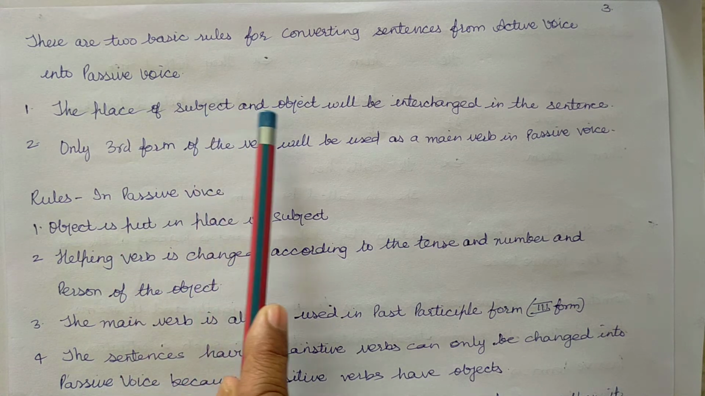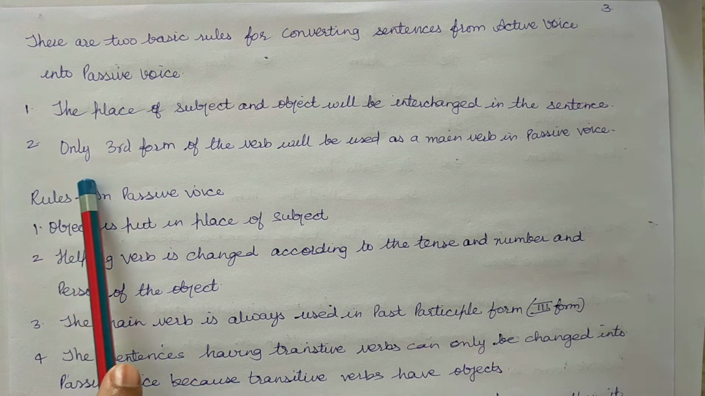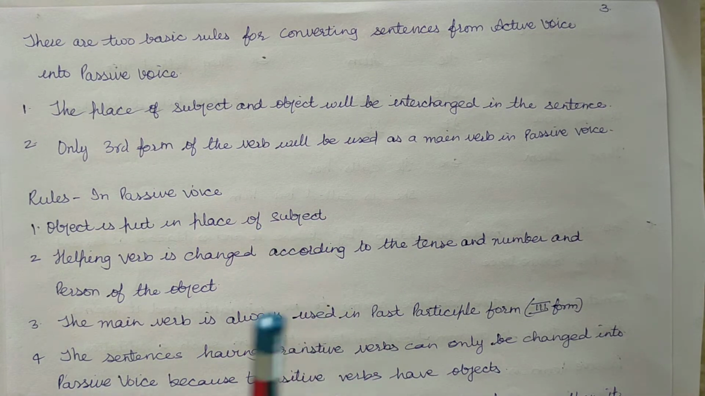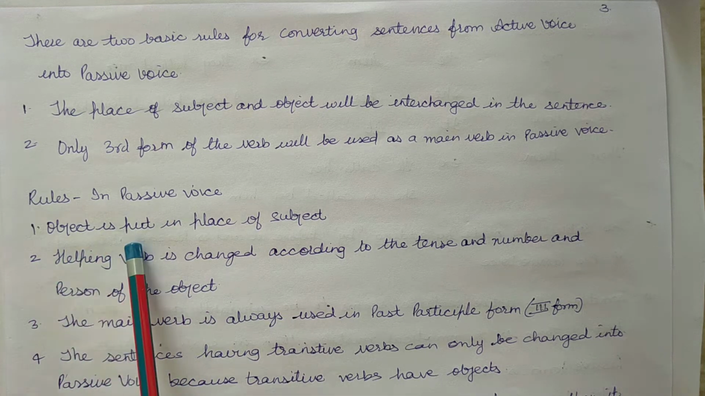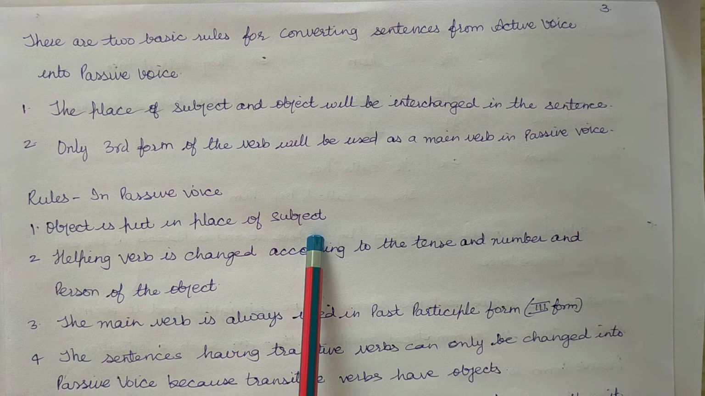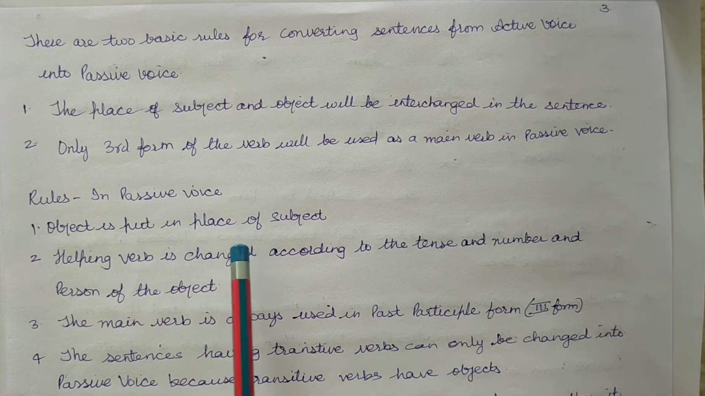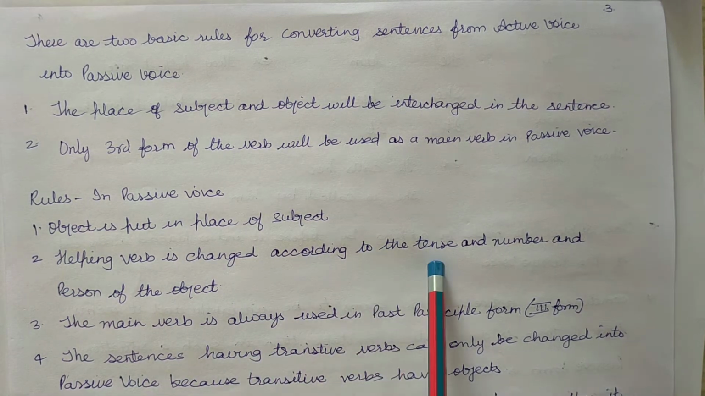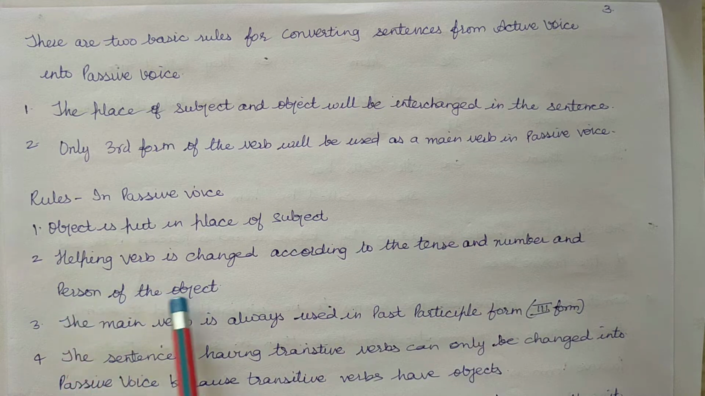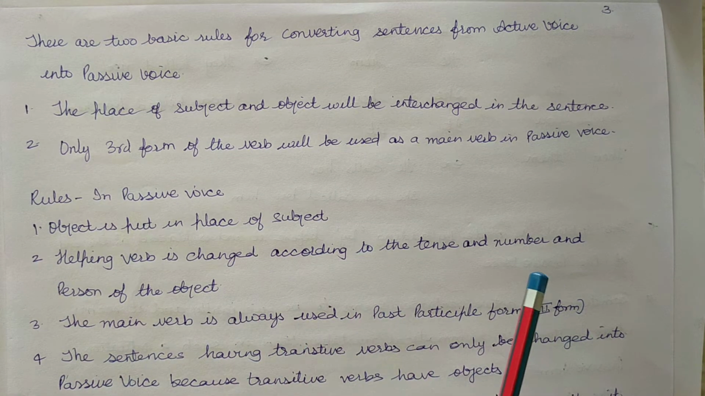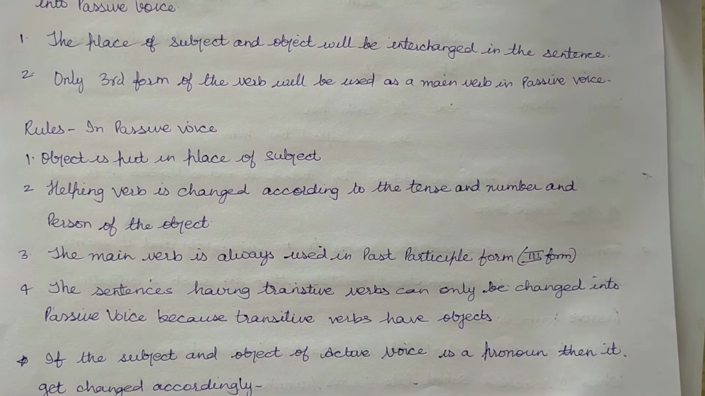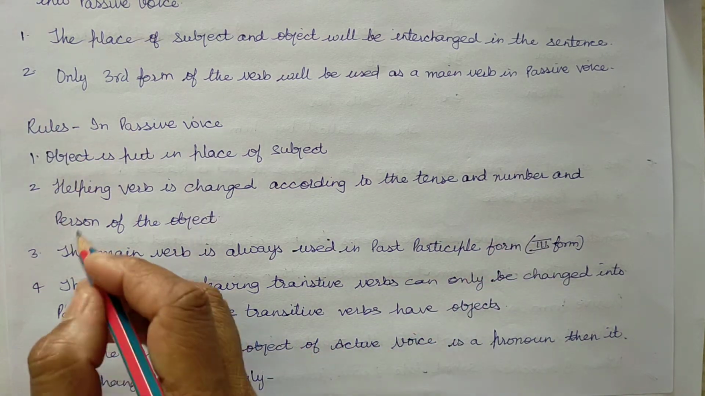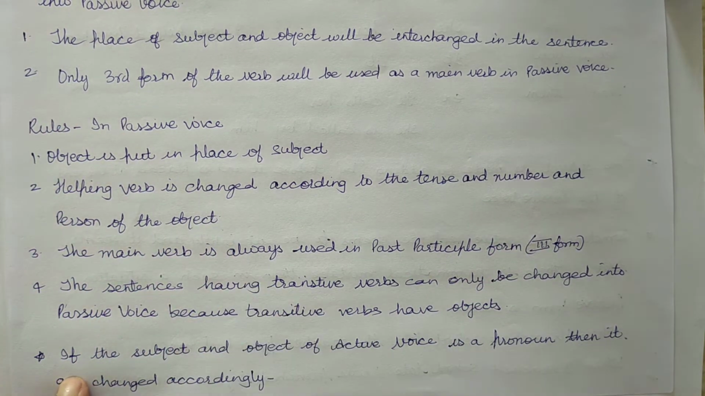The place of subject and object will be interchanged in the sentence. Only third form of the verb will be used in passive voice. So, in passive voice, object is put in place of subject. Helping verb is changed according to the tense and number and person of object.